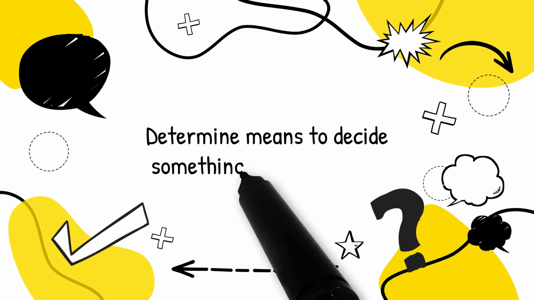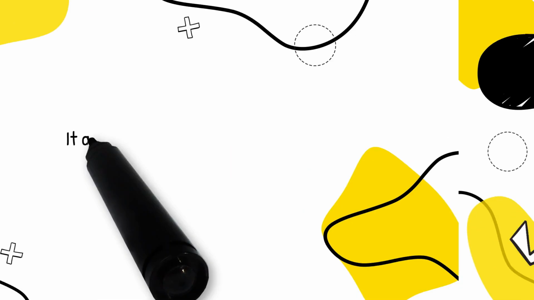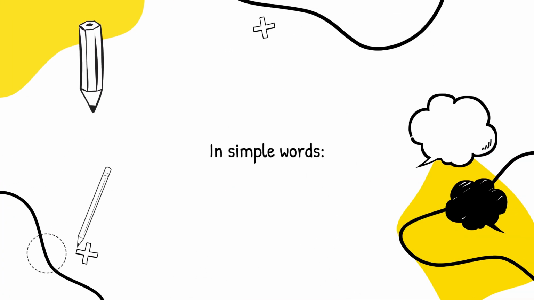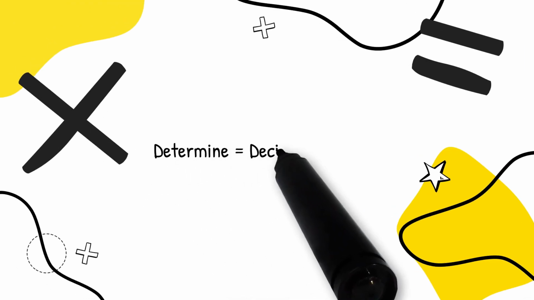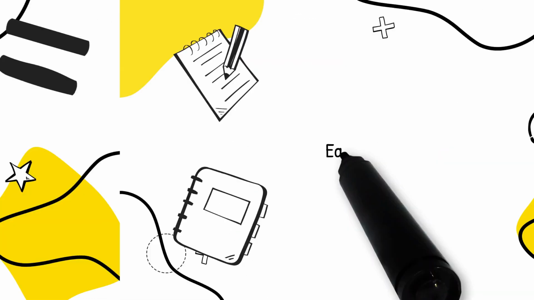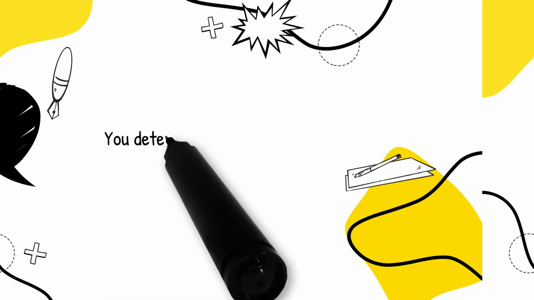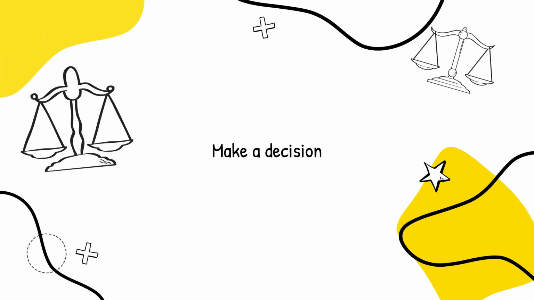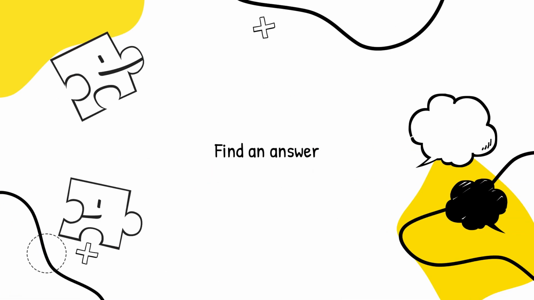Determine means to decide something after thinking. It also means to find out the result, or truth. In simple words, determine equals decide or find out. Easy explanation. You determine something when you think carefully, make a decision, find an answer.